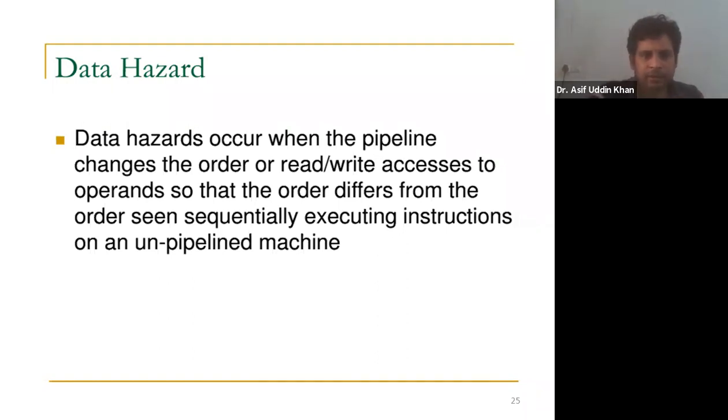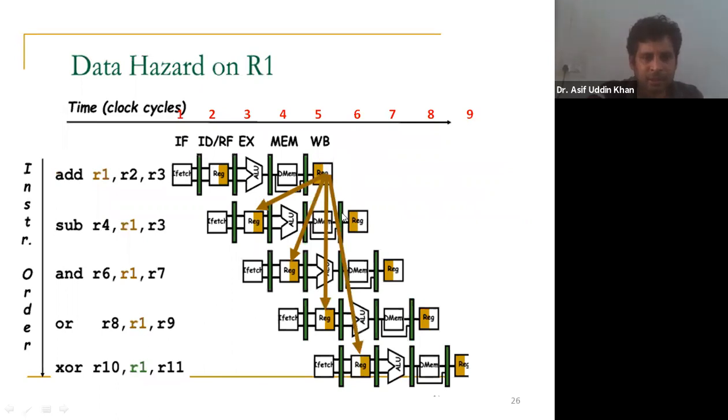Let us see the example in this diagram. You can see these are the different instructions. The first instruction is add R1, R2, R3. The second instruction is sub R4, R1, R3, and in the third instruction an AND operation is done: and R6, R1, R7. Then next is another instruction, then an XOR instruction, and these are the clock cycle numbers. You can see clock cycles 1, 2, 3 up to 9 are shown here, along with the different phases and the hardware components used by the different instructions.